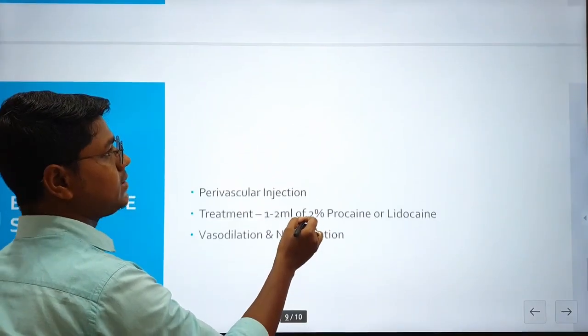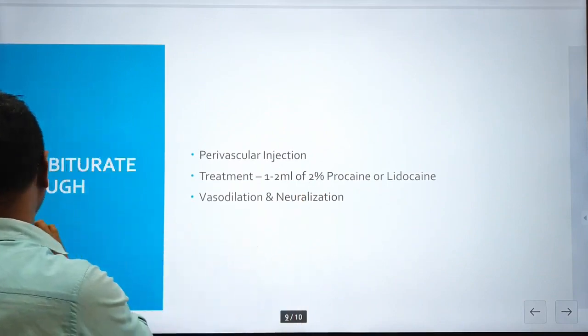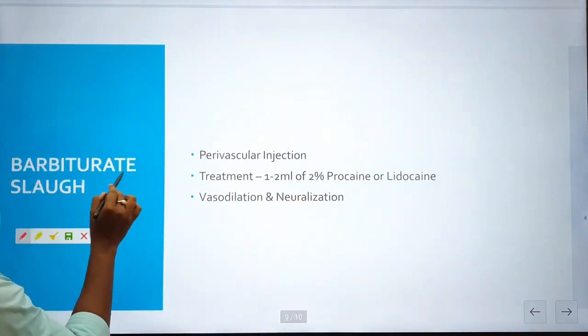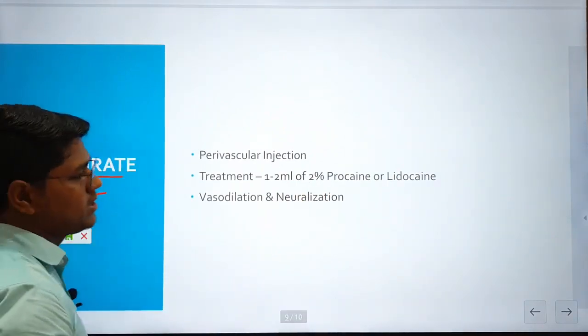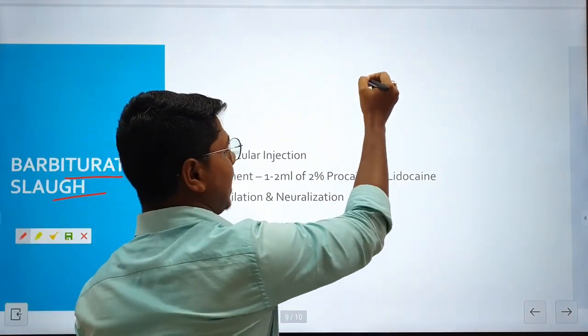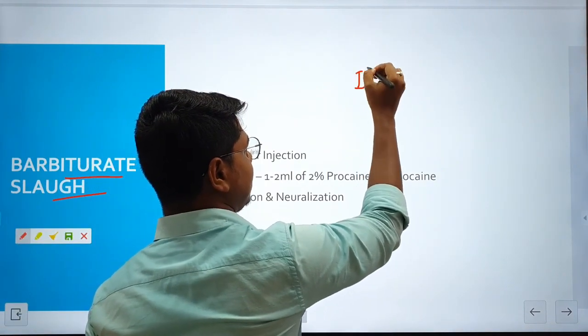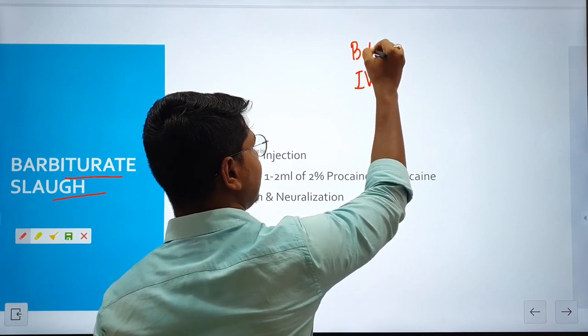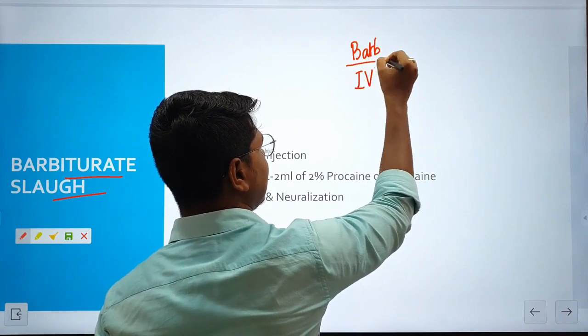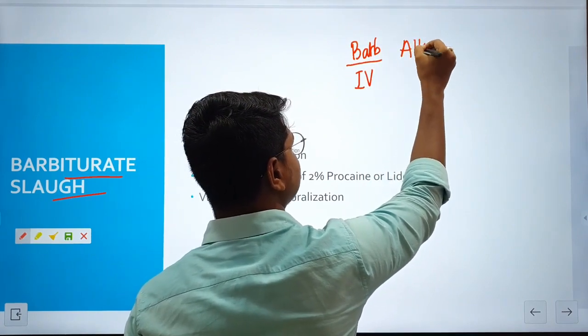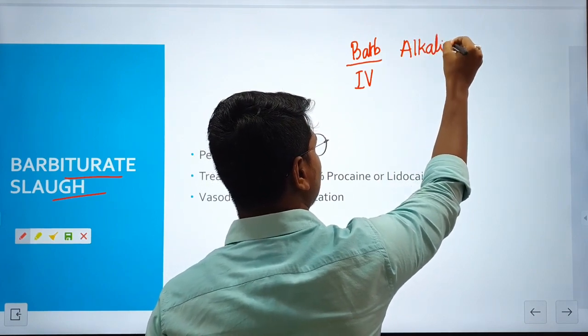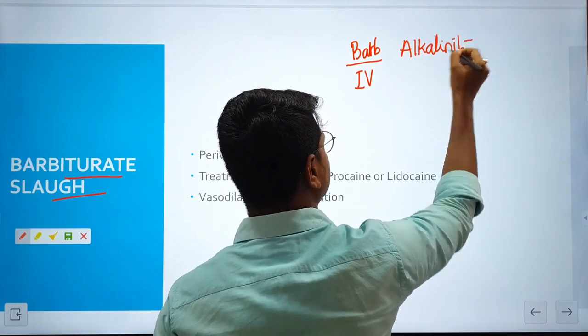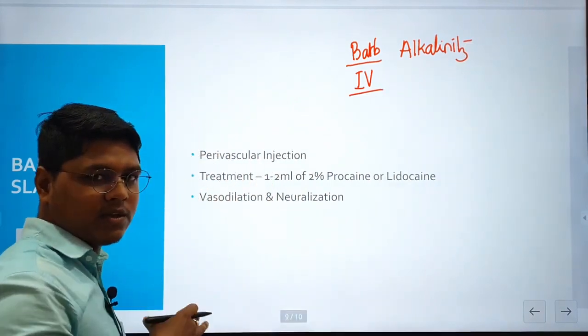Another important one is barbiturate slough. What is barbiturate slough? I told you barbiturates are given intravenously because they are very alkaline. Due to alkalinity, they cause tissue reaction. That is why they are given strictly intravenously.